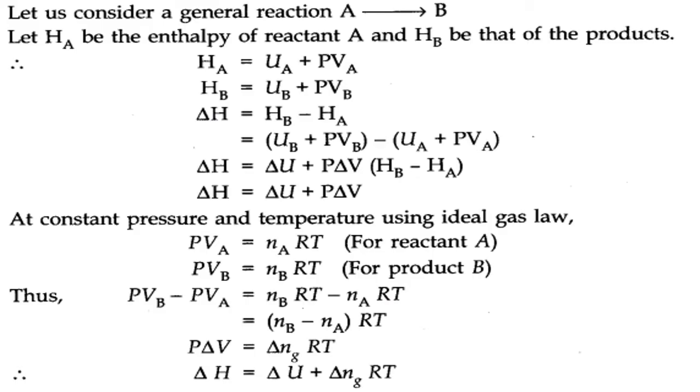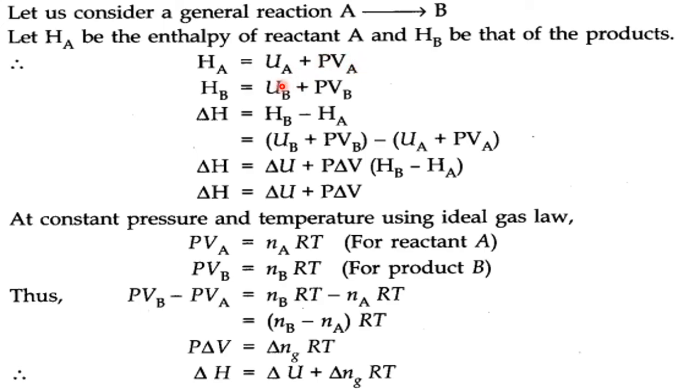Now let us take this example, to go for one more small equation. So let us consider a general equation where A is converted to B. Let HA be the enthalpy of reactant A and HB be the enthalpy of the product B. So what is HA of the reactant? H equal to U plus PV, no? So what is the enthalpy of the A? It is the internal energy of the A and PV work done by the A.